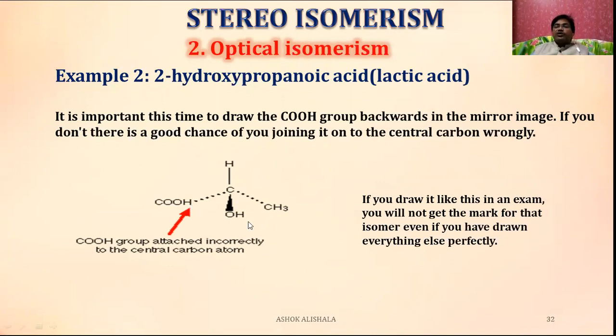Okay, with this we can conclude our session. In this session on optical isomerism, we discussed what optical isomerism is, what is the origin of optical isomerism, what is a chiral center, what is a chiral molecule, stereogenic center, what are asymmetric carbons, etc. I hope it was very useful to you. I think you understood the concepts in this session. Based on these concepts, in the next session optical isomerism is continued.